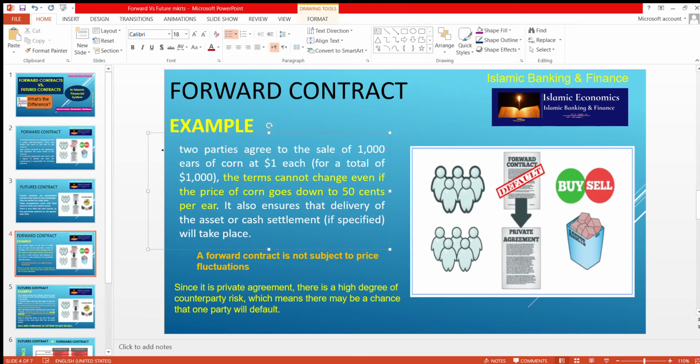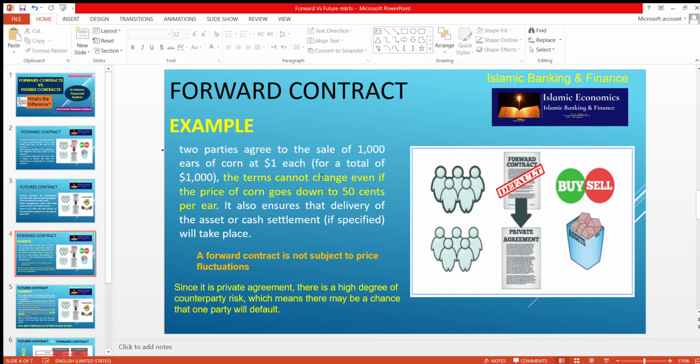It also ensures that delivery of the asset or cash settlement, if specified, will take place. So you can say that a forward contract is not subject to price fluctuations. It means that on the first day, when the price was fixed for a total of $1000, each corn each year was $1.